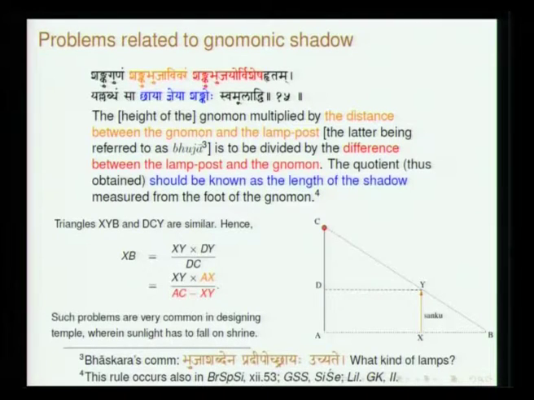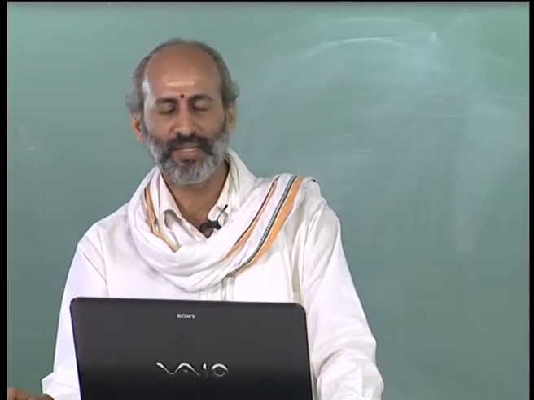Otherwise, this is just based on two similar triangles, and you will be able to get this relation. Swamuladhi means Swam here refers to Shanku. So, from the base of the Shanku, wherever is going to be the tip of the shadow, this is what this gives. This is a simple straightforward application of considering two similar triangles.